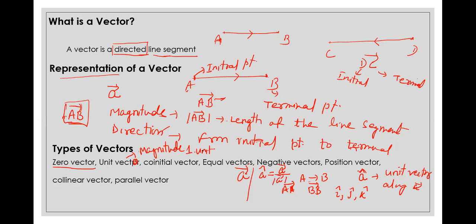Now co-initial vectors. Co-initial vectors means vectors having the same initial point. For example, suppose you have AB, AC, AD. These are vectors with the same starting point, the same initial point. So AB, AC, AD are co-initial vectors. Equal vectors means vectors having the same magnitude and the same direction.